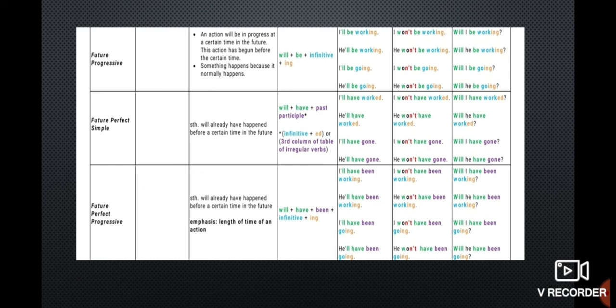The last and final one is future perfect continuous or perfect progressive. Something will already have been happening before a certain time in the future. Here the emphasis is given to the length of time of an action. So shall or will plus have been plus V1-ing. I shall have been working. I won't have been working. Will he have been working? He will have been eating. These are certain examples of future perfect continuous.